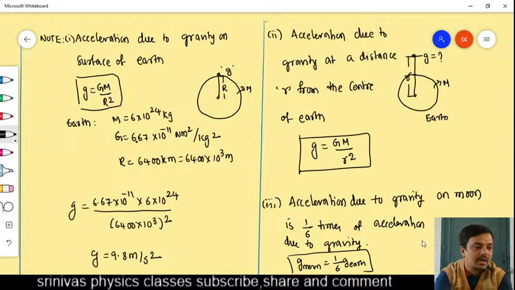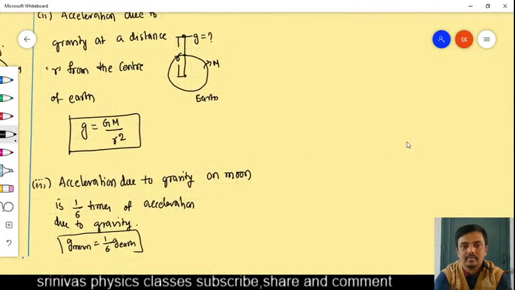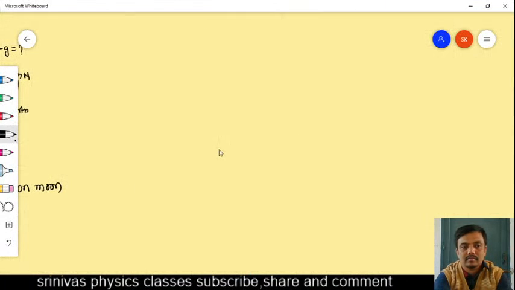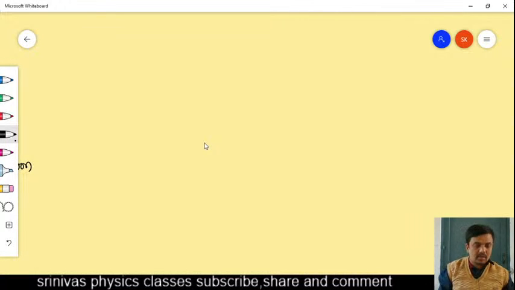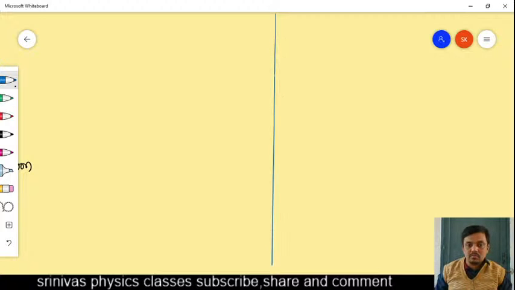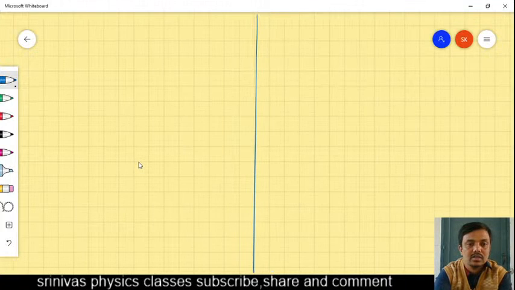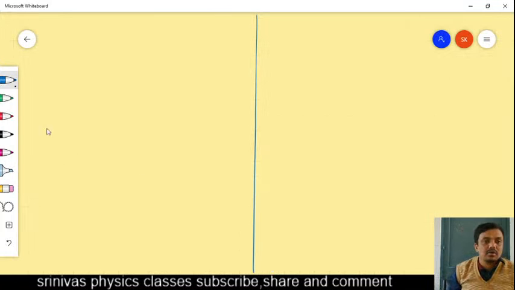Next we will go to another topic. On what factors does the acceleration due to gravity depend? That I am going to explain. The acceleration due to gravity varies with the height, with the depth, and with the latitude. These are some of the factors on which the acceleration due to gravity depends. We will discuss them now.